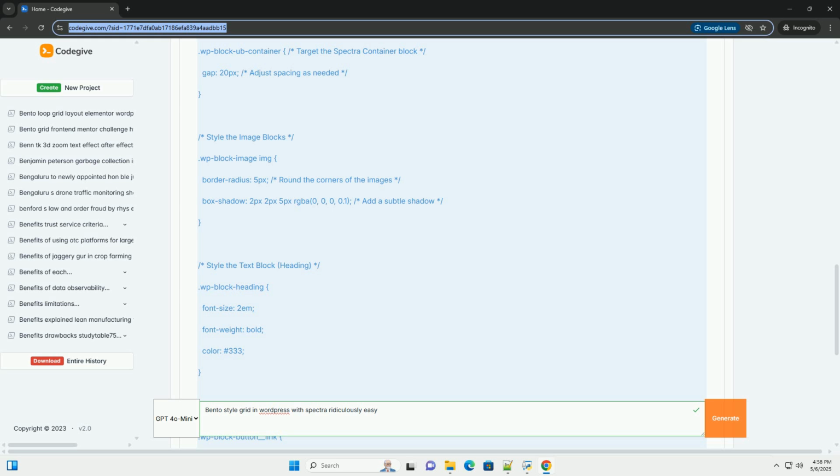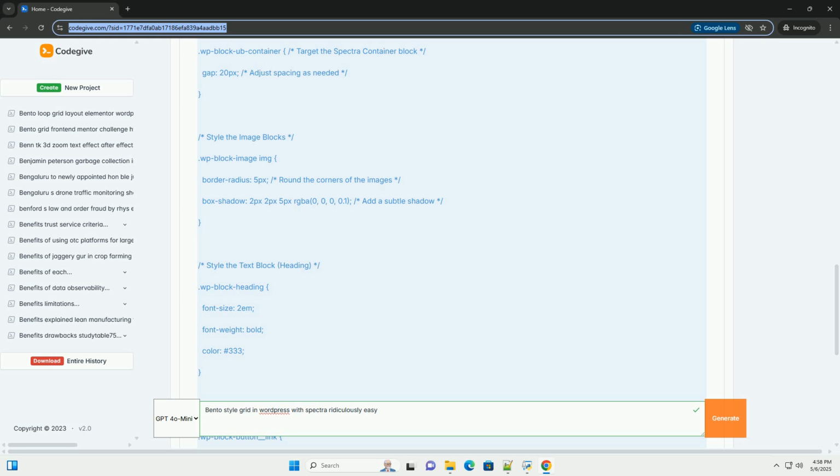Prerequisites. WordPress installation: you should have a working WordPress installation, version 5.0 or later. Spectra plugin: install and activate the Spectra plugin from the WordPress plugin directory. Search for Spectra, WordPress Gutenberg blocks and install it. Understanding the core concepts. Before diving into the tutorial, let's grasp the essential concepts behind creating a bento grid.